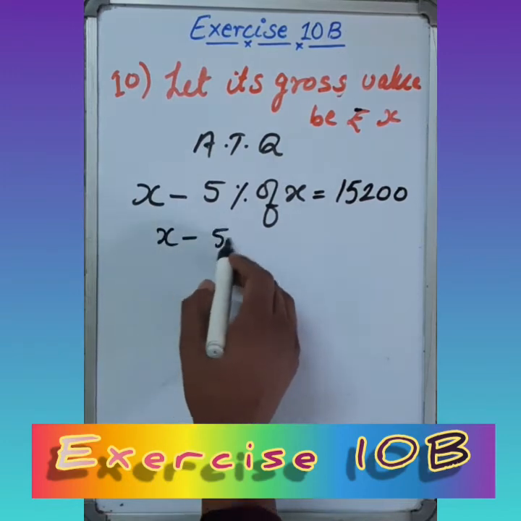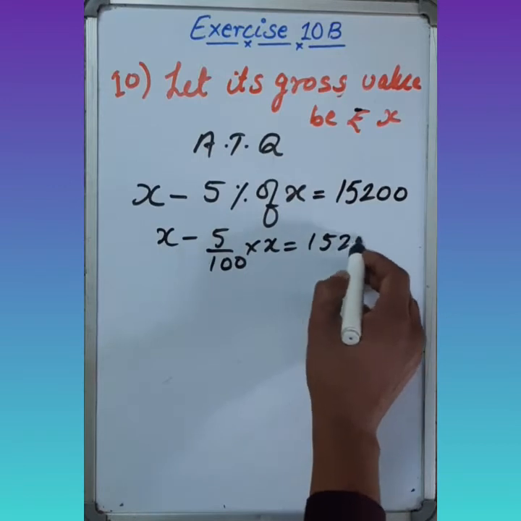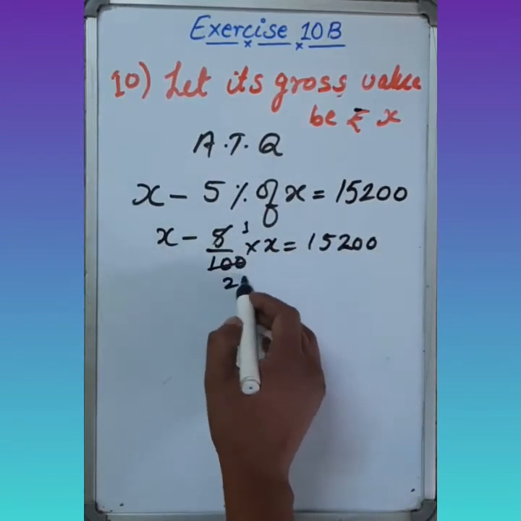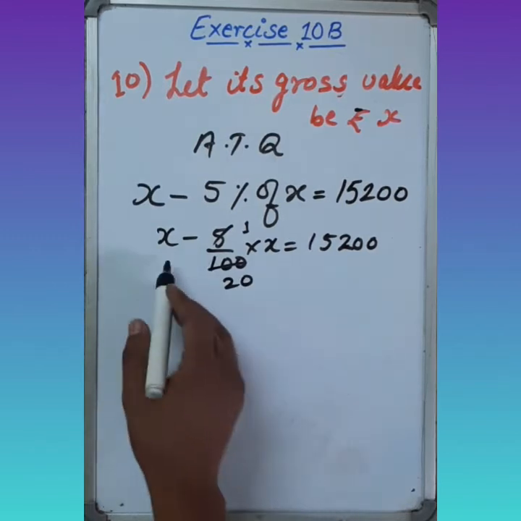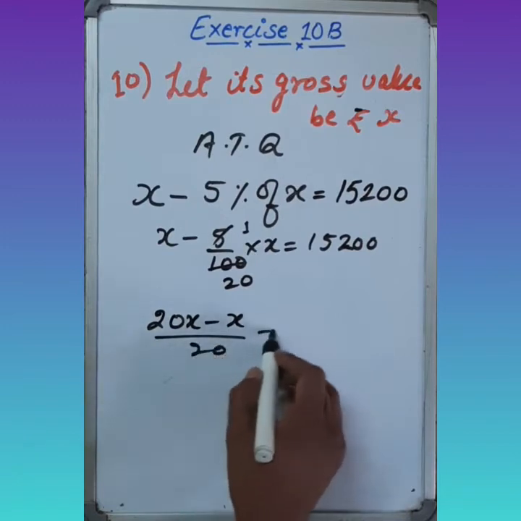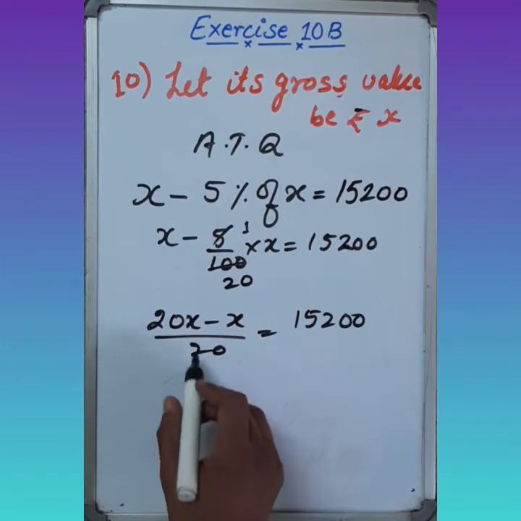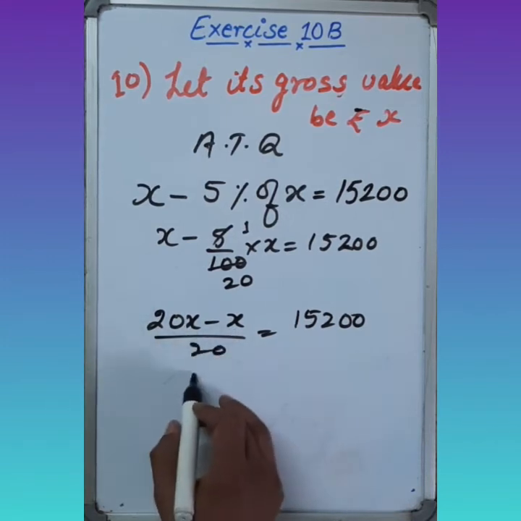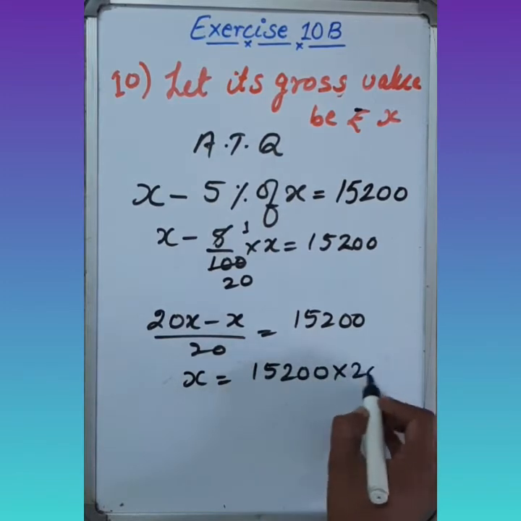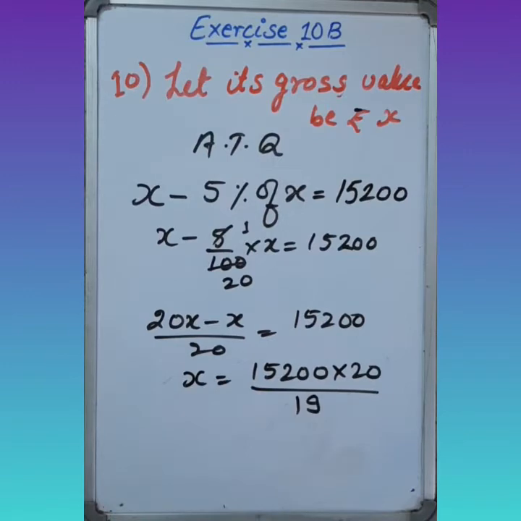x minus 5 upon 100 into x equals to 15,200. Now we are taking the LCM. It's 20x minus x upon 20 equals to 15,200. Now cross multiply, this will be 19x, so x equals to 15,200 into 20, and 19 will come in division form.